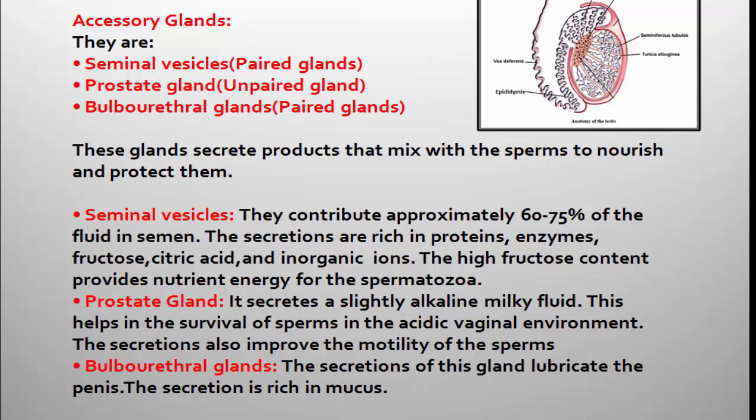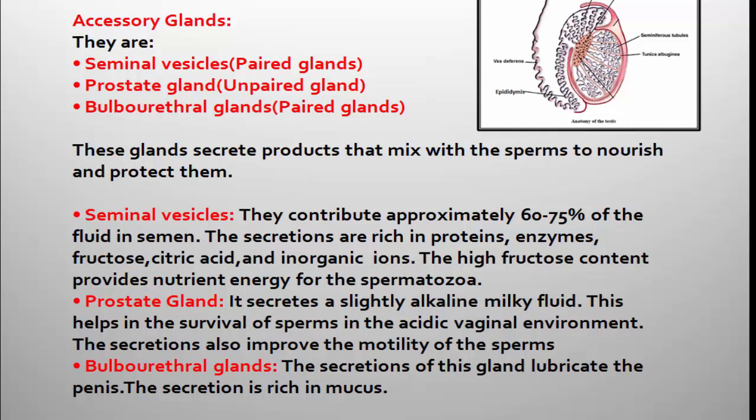Then the question is, what is seminal plasma? The seminal plasma is the mixture of all the secretions of the accessory glands. The secretion of the seminal vesicle, the secretion of the prostate gland, and the secretion of the bulbourethral glands together represent the seminal plasma.